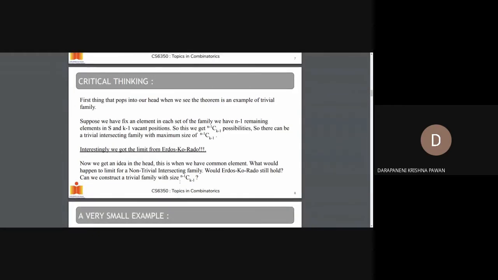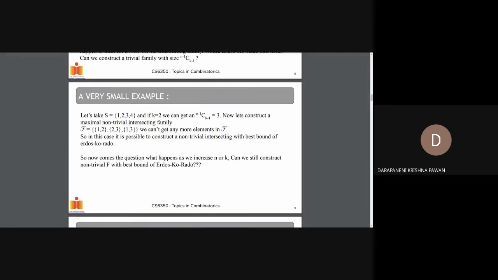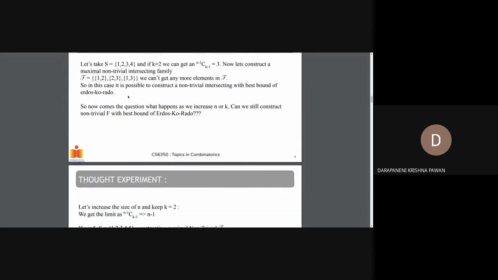So let's take an example. If S is a 4-element set 1, 2, 3, 4, then by the Erdős-Ko-Rado theorem, n minus 1 choose k minus 1 is equal to 3. Can we construct a non-trivial intersecting family of size 3? It will look something like this. There is pairwise intersection but no common intersection. So yes, we are able to construct it for a 4-element set.